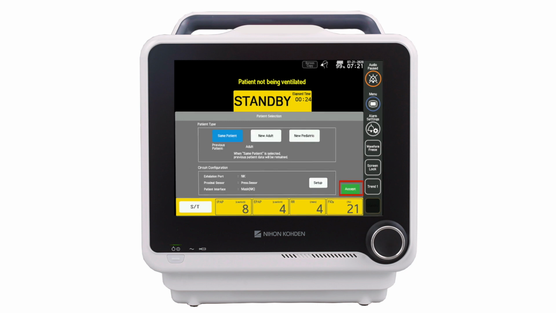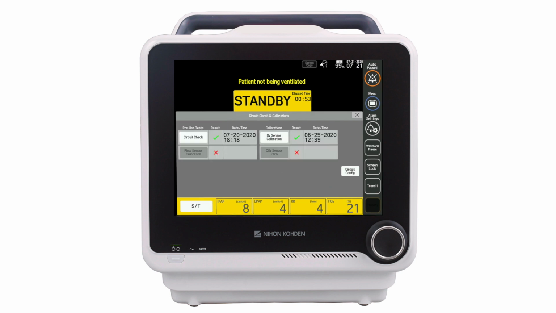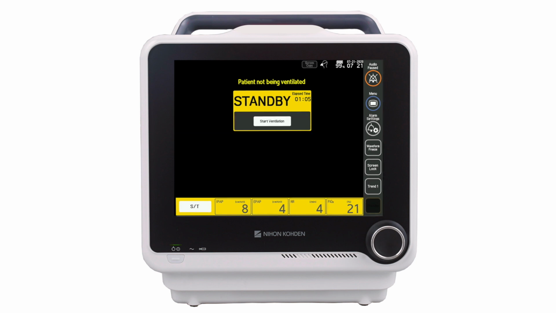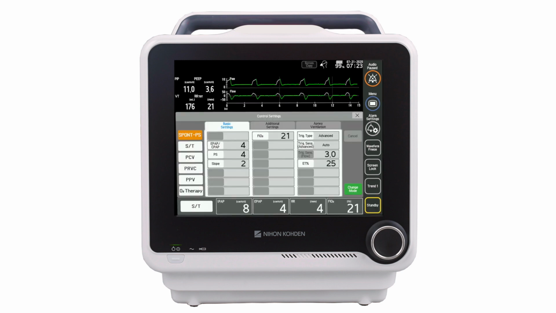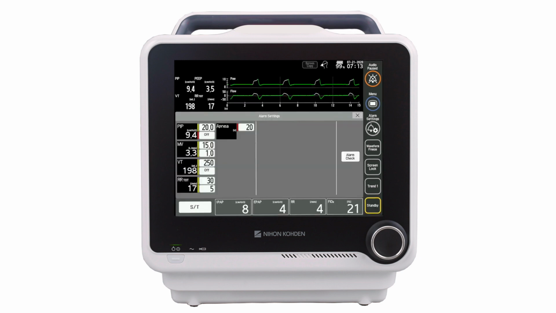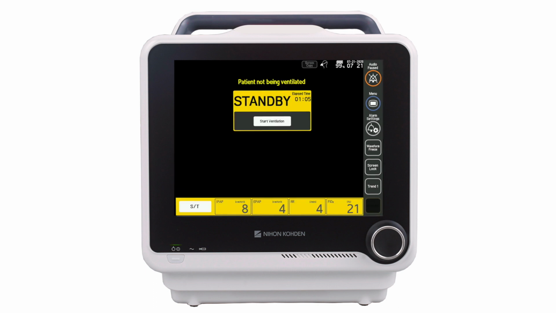Press Accept to go to the Circuit Check and Calibrations window. This window displays the current calibration status and allows the clinician to perform calibrations when needed. Press X to go to the standby screen. Prior to starting ventilation, clinicians can pre-select the mode and ventilation control settings and alarm limits. Press X to go to the standby screen. When ready to begin ventilation, press the Start Ventilation button.